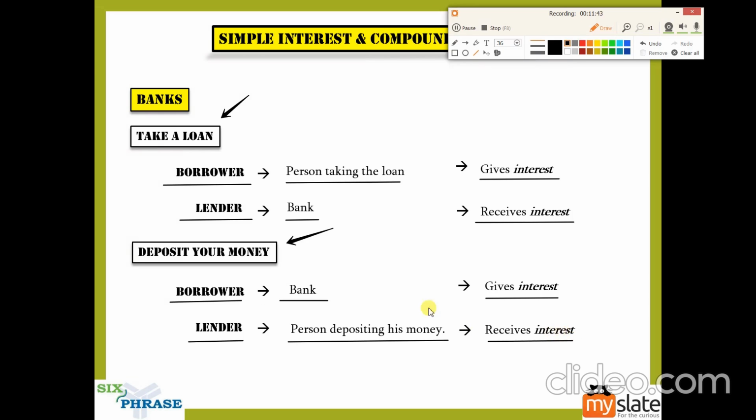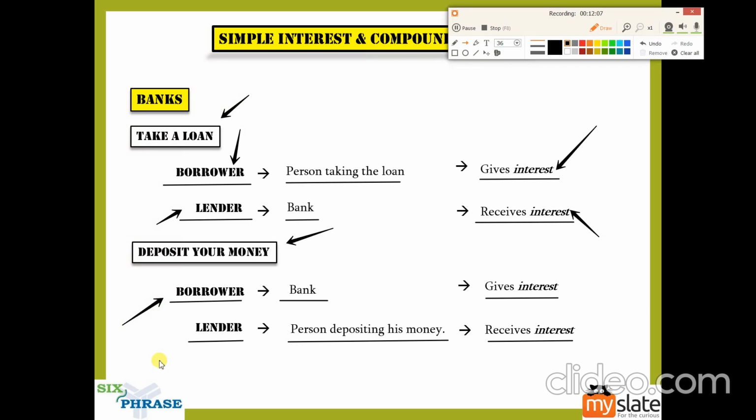Okay, so even though taking a loan and depositing the money superficially may seem like two different things, if you look at it closely, they are the same things, right? Because here borrower is involved, lender is involved, and giving and taking of interest are involved. The same thing is involved here.